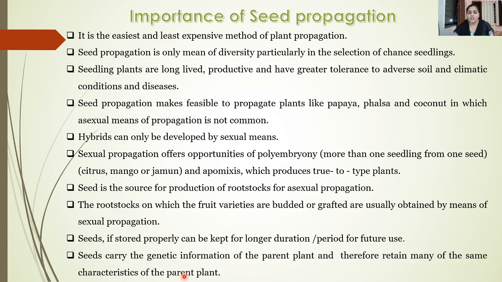Now, in case of asexual propagation, there are different methods which we are going to study further. For this asexual type of propagation, rootstocks are essential, and the rootstocks mainly are obtained from the seeds. The rootstocks, specifically those used for the fruit varieties which are budded or grafted, are usually obtained from seeds. Again, the seeds, if they are stored properly, can be kept for a longer period for future use.